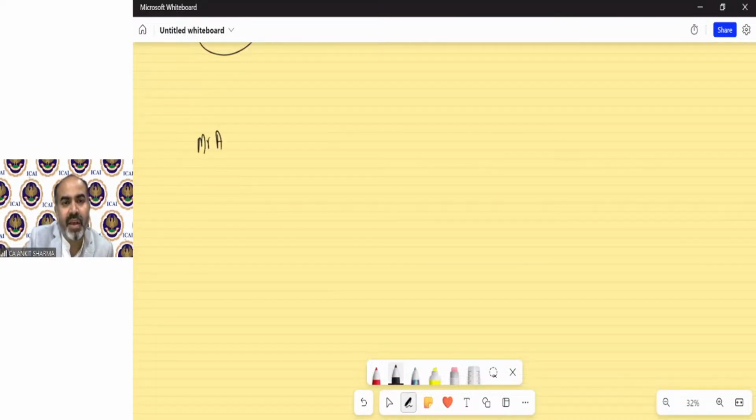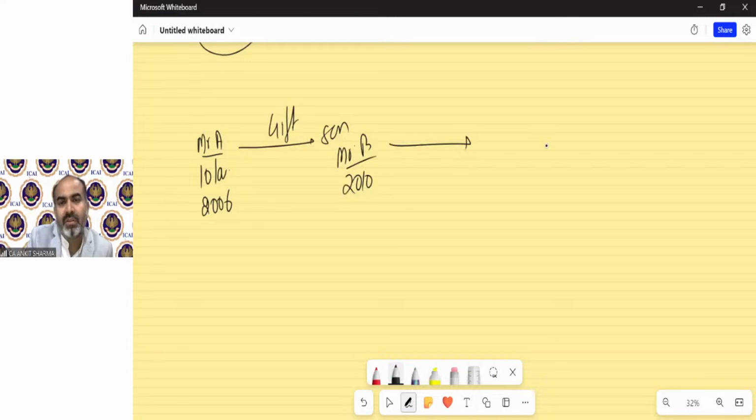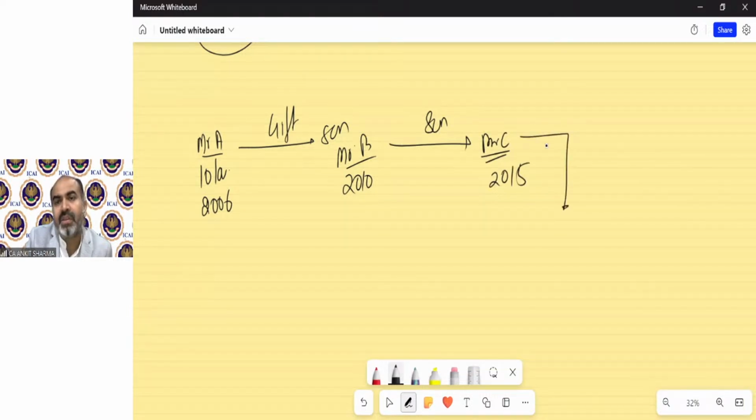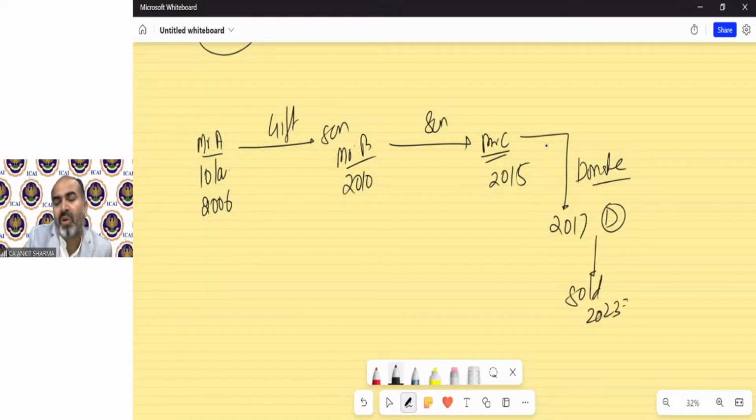Suppose Mr. A purchased this asset for 10 lakh rupees in 2006, gifted it to his son Mr. B in 2010, the son gifted it to his son Mr. C in 2015, C donated it in 2017 to D, and now it has been sold in 2023 for 100 lakh. No problem. Now we will solve it.